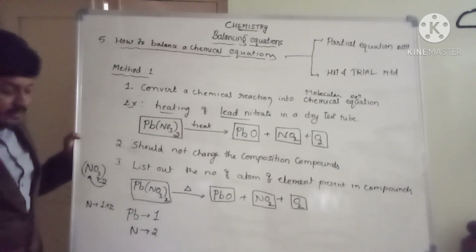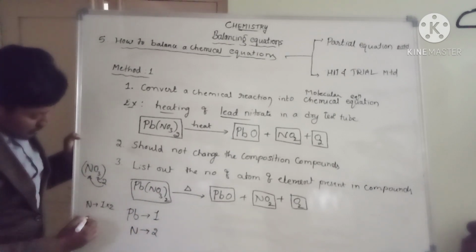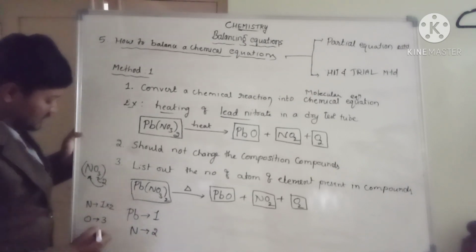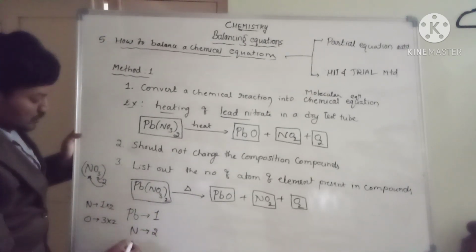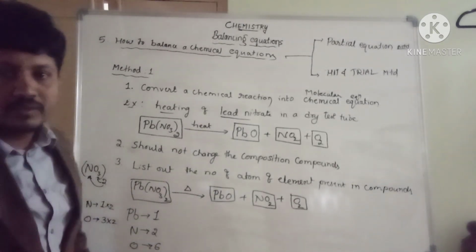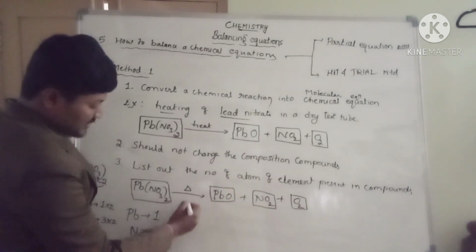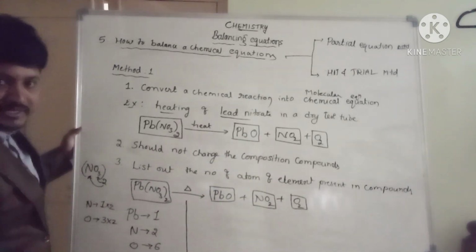I am supposed to write all the individual elements below that compound. Next, oxygen. How many are there? Initially that nitrate ion has 3 oxygens. That should be multiplied with the 2. Oxygen becomes now 6. Okay, 6. Now this side, if this is the reactant part, I will draw one line here. That is the best thing.